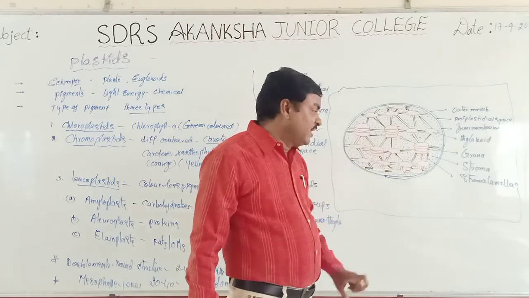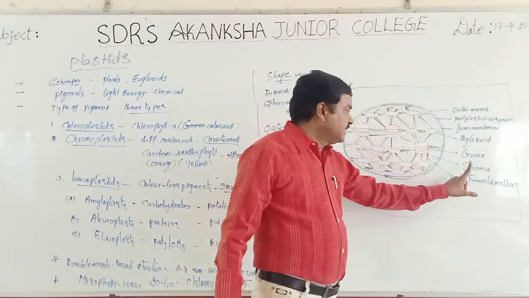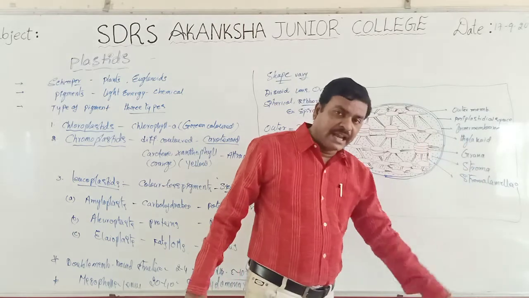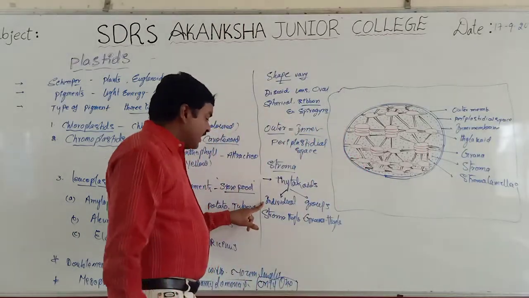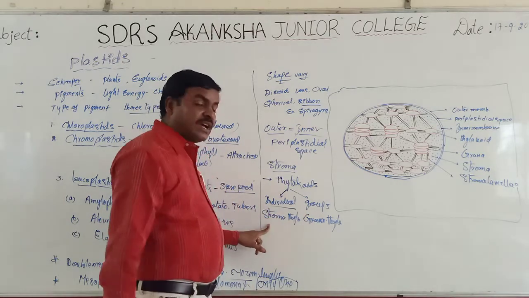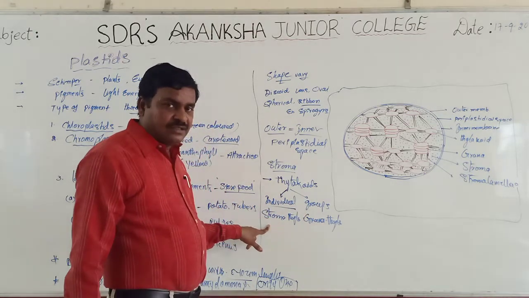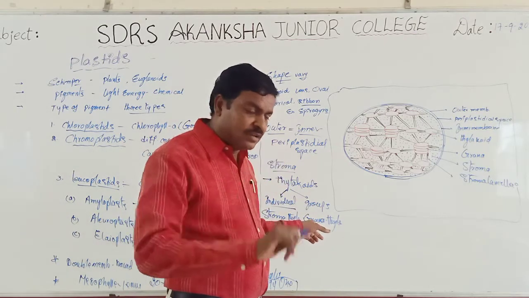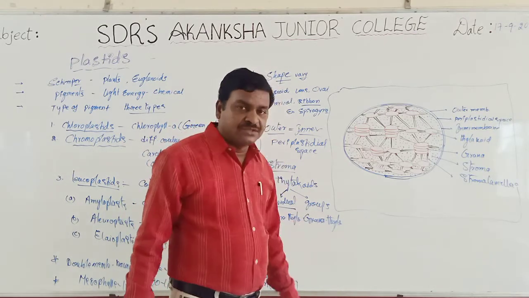Such a group of thylakoids is called grana. Individual thylakoids are called stroma thylakoids. The thylakoids which are present in grana are called grana thylakoids.